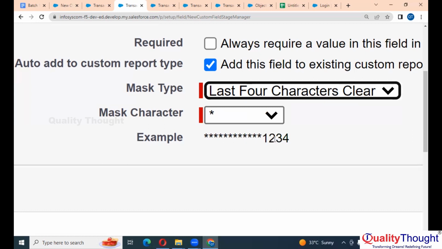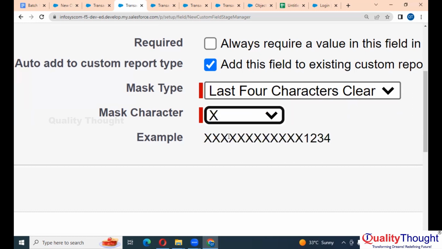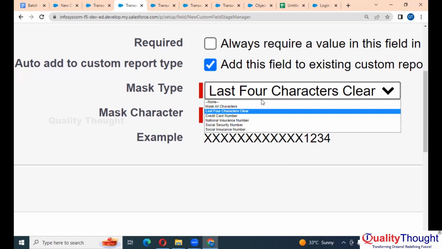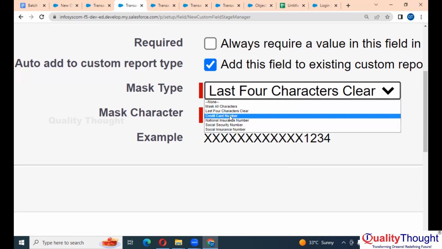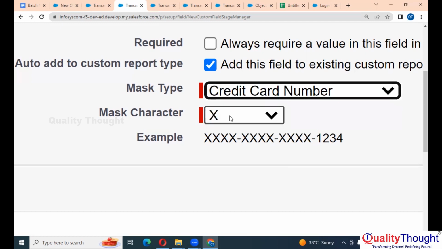Right. See, mask type is star. If I made it X, just a minute. Right. Here, if you see, there is something called credit card number. Credit card number is again private, right? This is how your credit card numbers look.